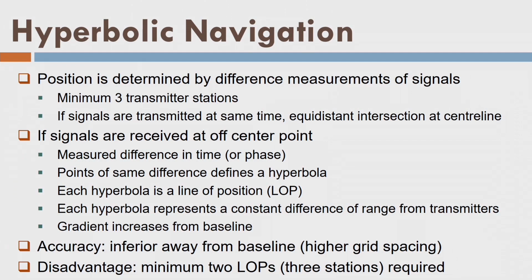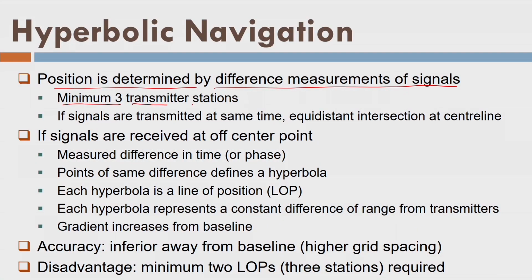In case of hyperbolic navigation, position is determined by the difference measurement of the signals. Because of the two transmitters, we will not get the correct position. We need to have one more transmitter. Although the demonstration was good enough to show you, in fact, when we do the calculations, we need to have a minimum of 3 transmitters. So, minimum we need 3 transmitter stations. If signals are transmitted at the same time, equidistant intersection at the center line is possible. What if the signals are received at the center point? We have the hyperbolic solutions here in this case.